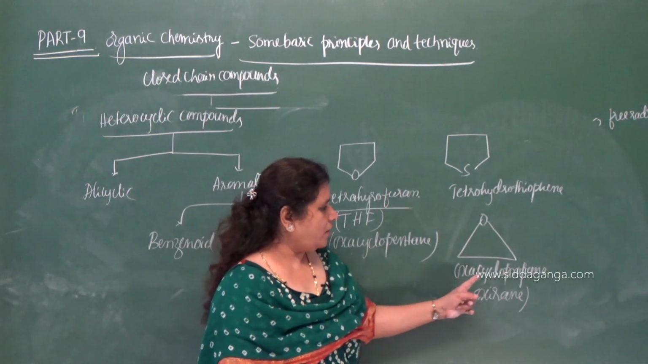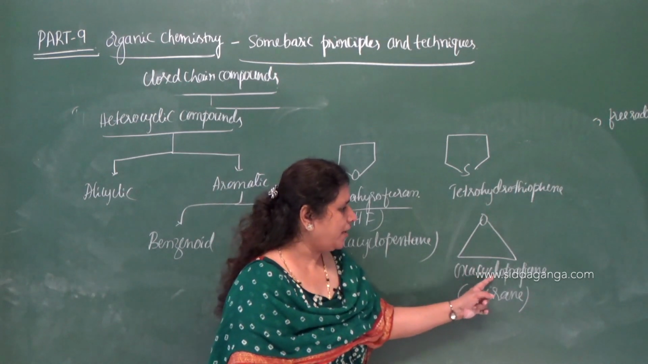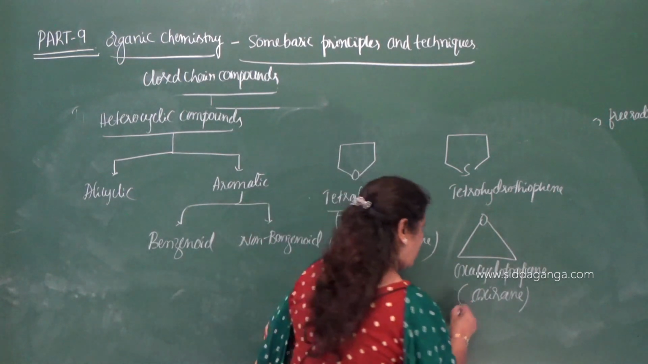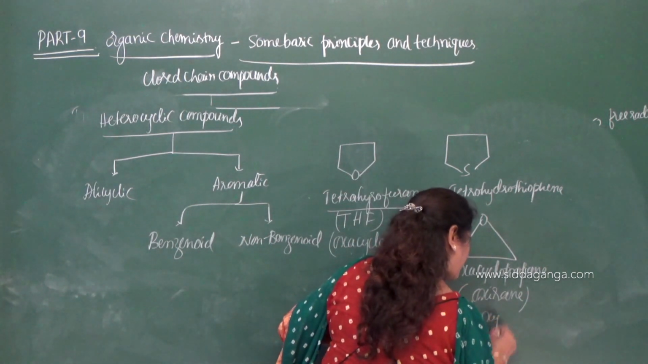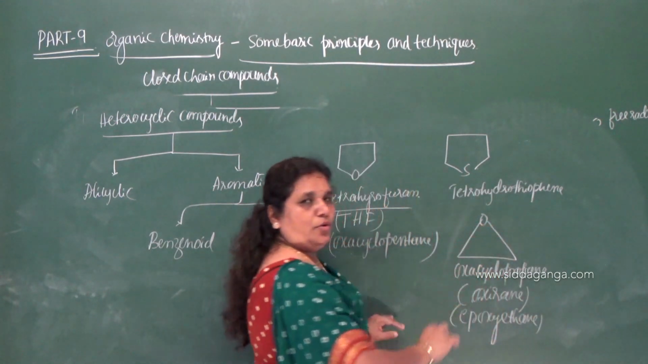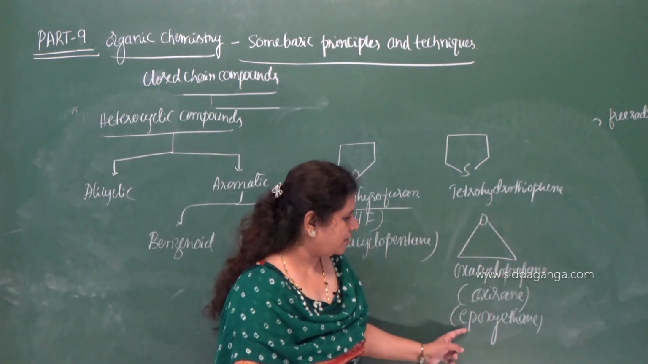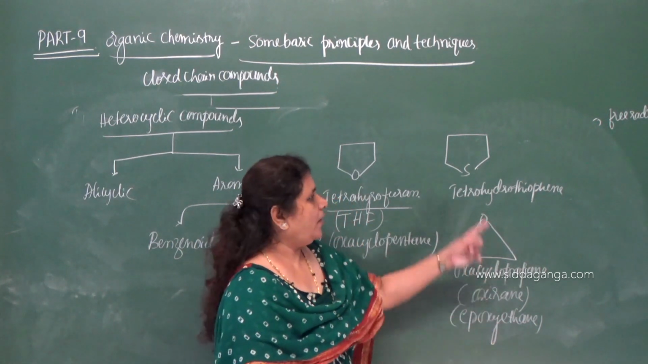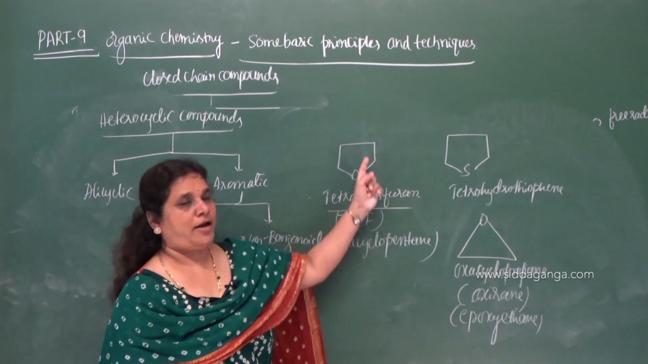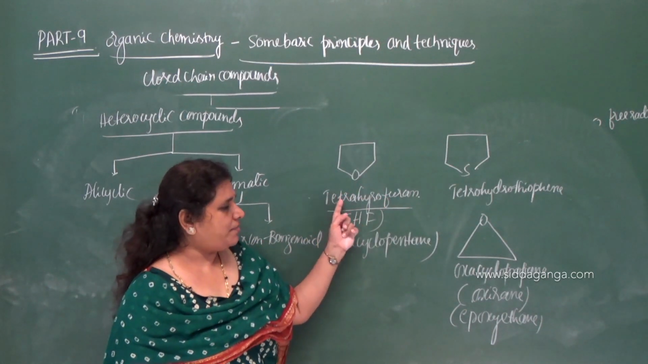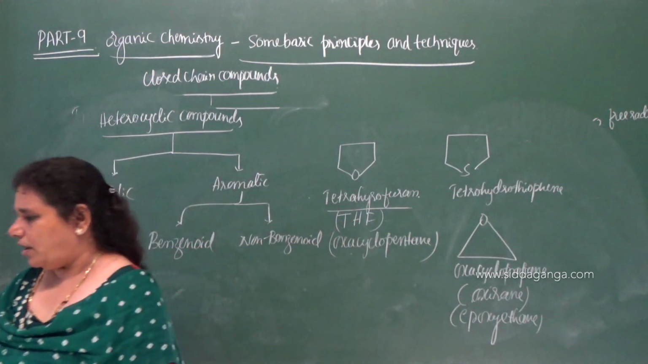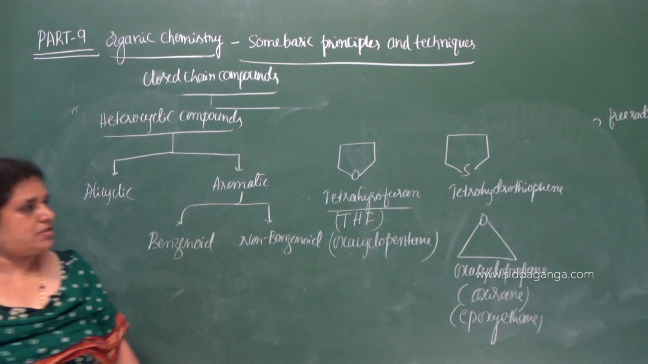Oxacyclopropane, and these compounds are also called epoxy. O is there in a ring structure, hence they are also called epoxy ethane. What is the name of this? Epoxy butane, 4 carbon atoms are there. You can name it as epoxy butane, and this is epoxy ethane, also called oxirane.